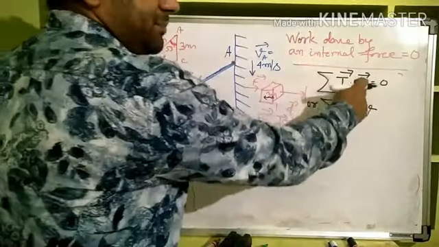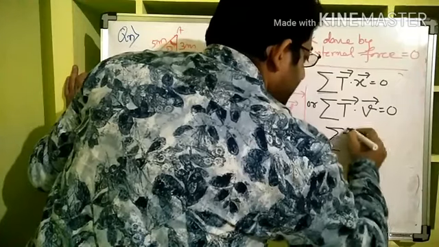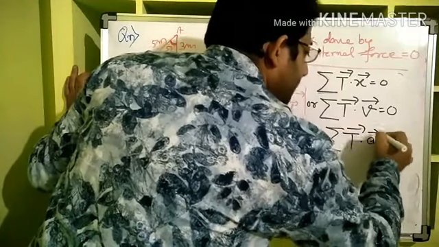Velocity is nothing but dx by dt. So T dot v also must be 0, and the summation of T dot acceleration, which is dv by dt, is equal to 0 also. So these three we can use wherever required.